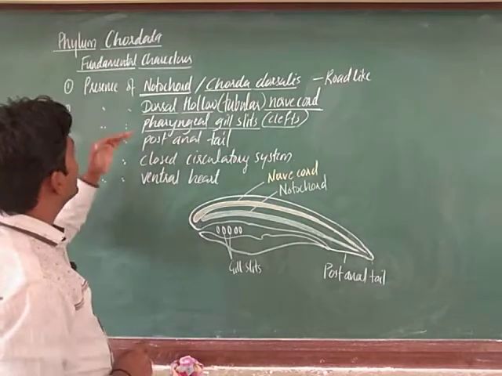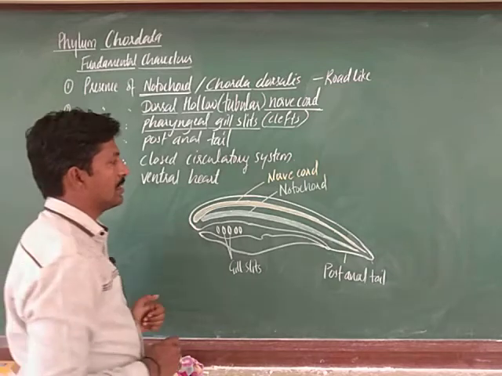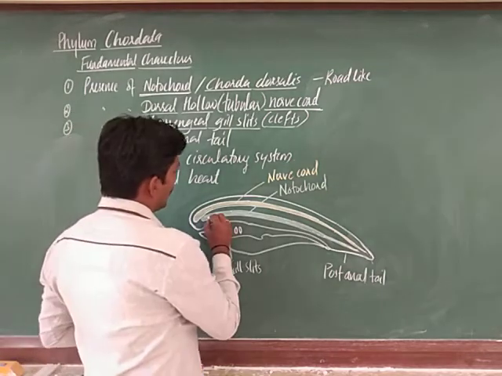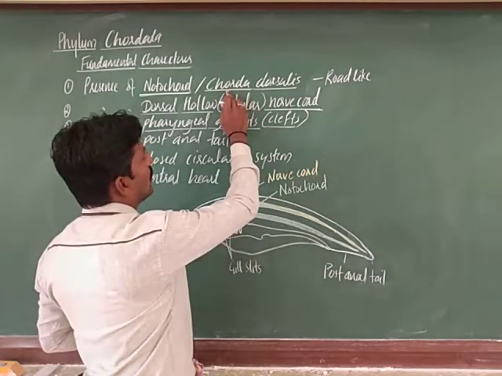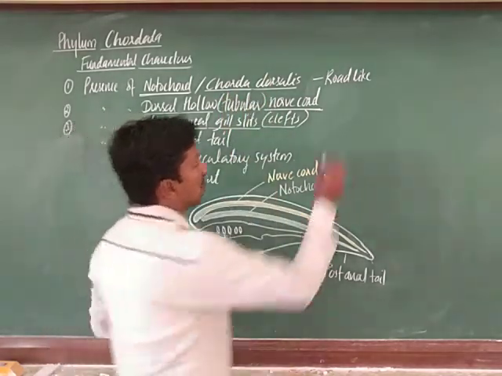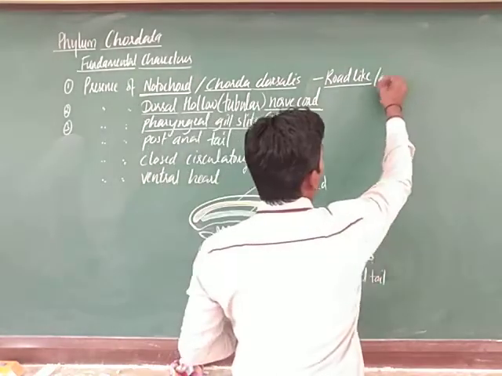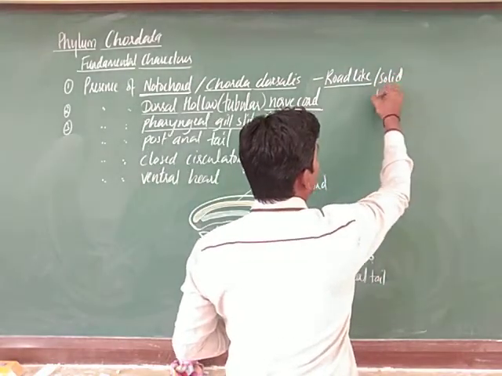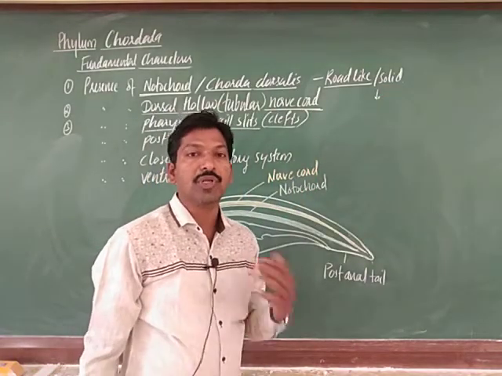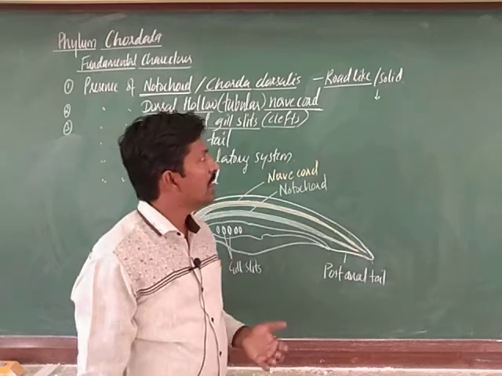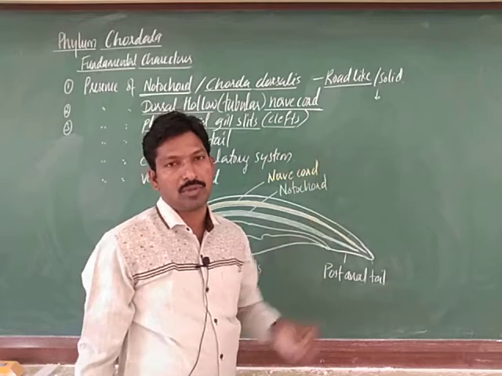First, try to understand the presence of notochord. A dorsal notochord is present dorsally, hence it is termed chorda dorsalis. It is a rod-like, solid structure, at least in the embryonic stage. In the embryonic stage, it is a rod-like or column-like solid structure which gives support to the body.